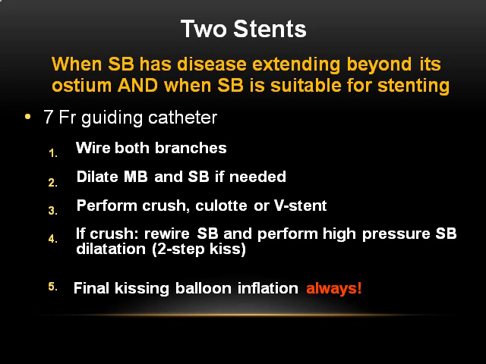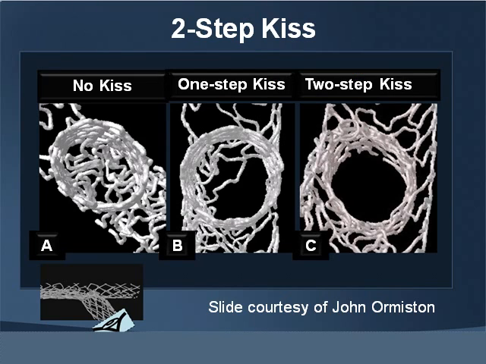For the side branch, the first thing is to rewire the side branch and perform high pressure side branch dilatation followed by simultaneous dilatation. Because what this shows is that when you do only a simultaneous balloon dilatation of both the branches without performing high pressure dilatation of the side branch, the stent expansion is poorer with a 1-step approach, whereas with a 2-step approach, the stent expansion is better.